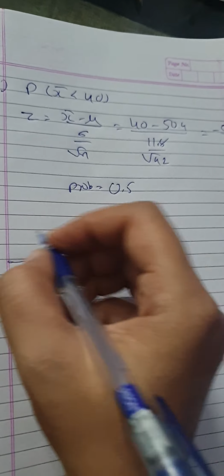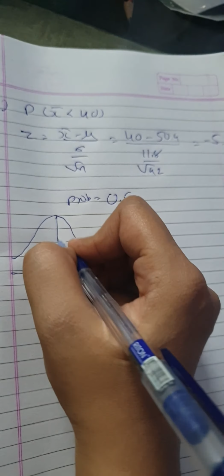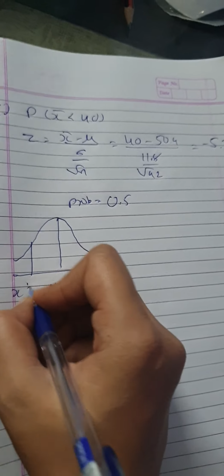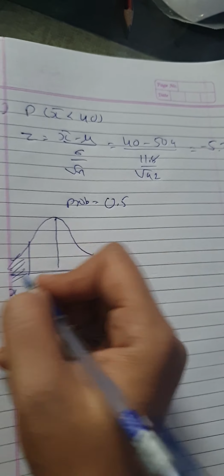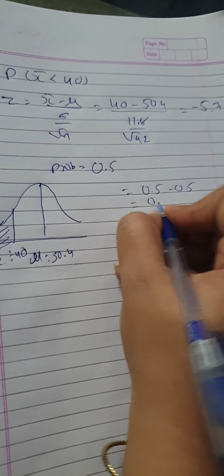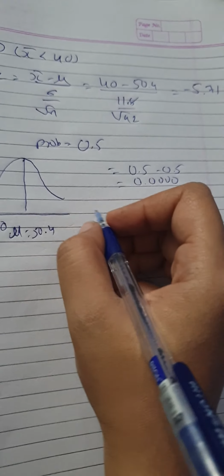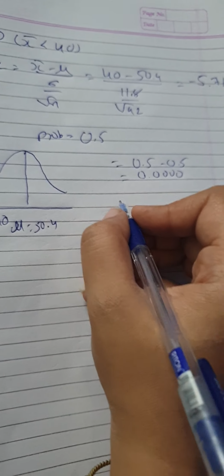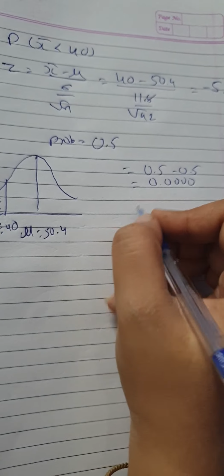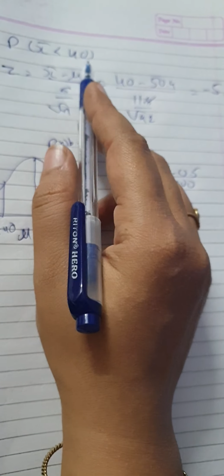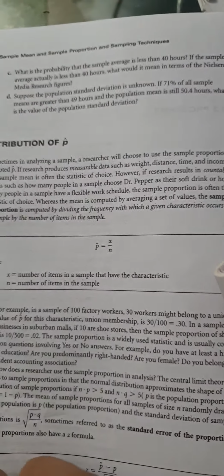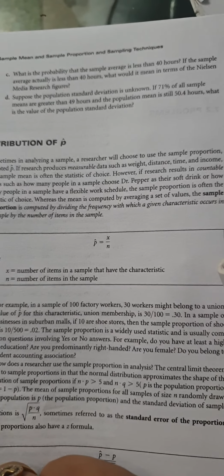So here is your normal distribution curve. Your mu is 50.4, your x is 40, you want the less area, so you have to deduct from 0.5, so the answer will be 0. So the probability will be exactly 0 at this point. You will write one line that if you are taking less than 40, then the probability will be exactly 0.